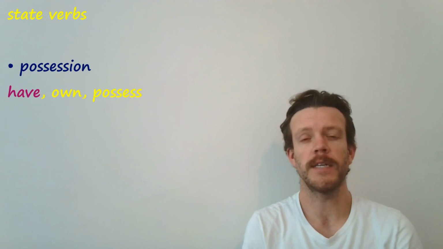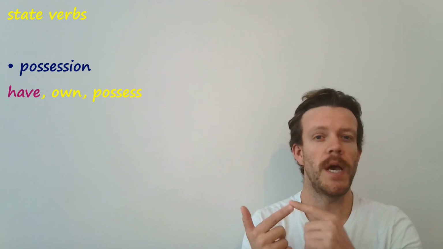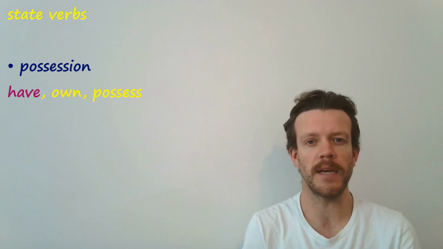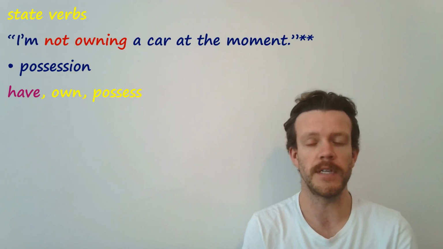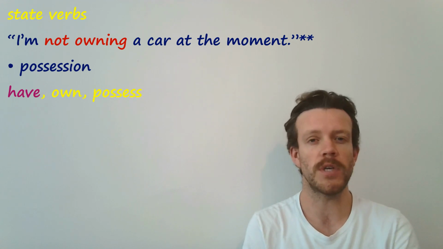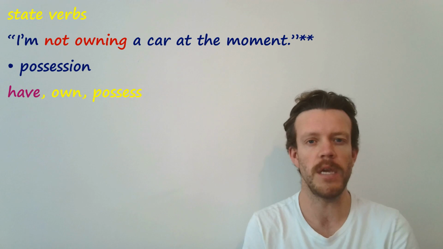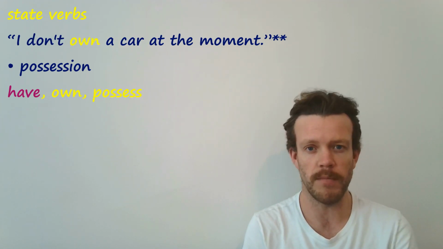And finally, state verbs of possession: have, own, and possess. Have can be a bit confusing because it can be both. We're going to look at that next. Be careful with own, because I have heard this recently. I'm not owning a car at the moment. Again, even though it's temporary, always in the simple. I don't own a car at the moment.